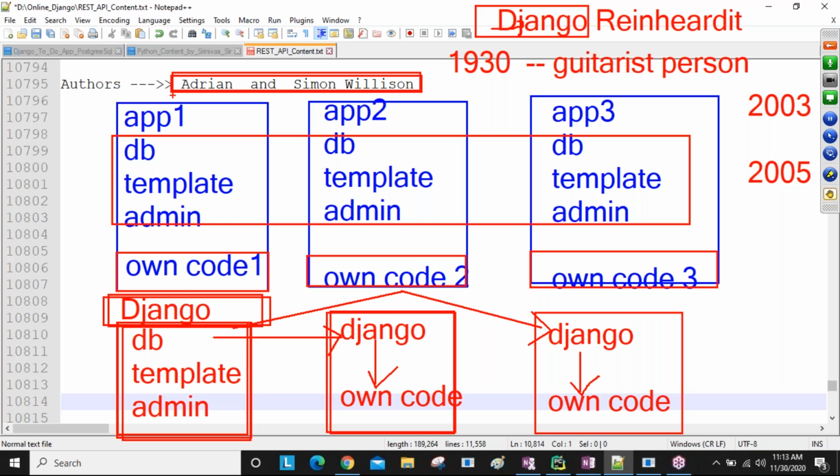Adrian and Simon Willison, both resigned from that old company and started their own company in the year 2008. In 2008 they started their own company, which is named DSF. DSF stands for what, guys? Django Software Foundation. So from then onwards, after starting this DSF, the Django Software Foundation is maintaining this Django framework.